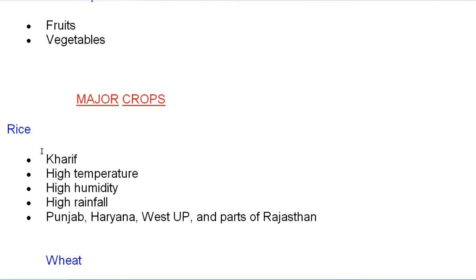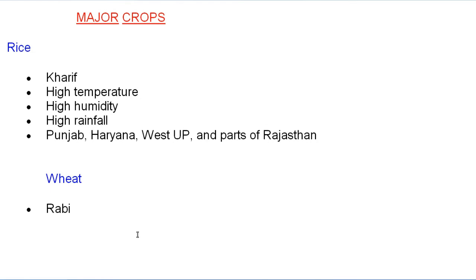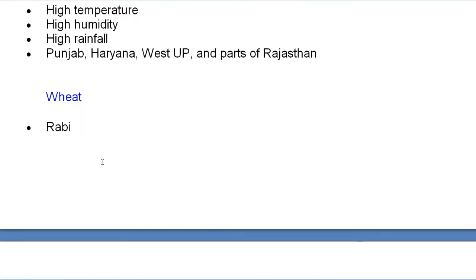Okay, write something, the main features of the rice, and what are the geographical requirements we need here to grow rice. So first of all, it is a kharif crop. High temperature is required, high humidity is required, high rainfall is required. Punjab, Haryana, West UP and parts of Rajasthan are the areas where we grow rice, and the production is very good in these areas.